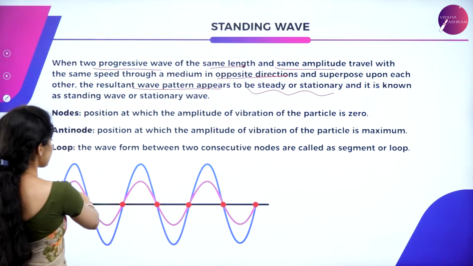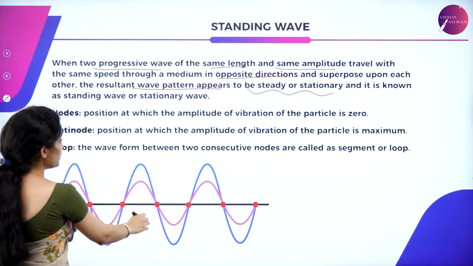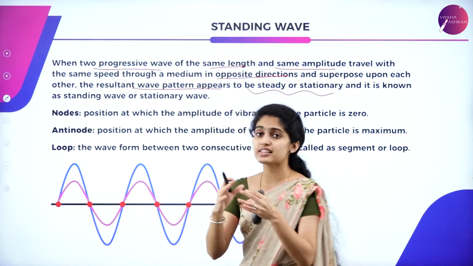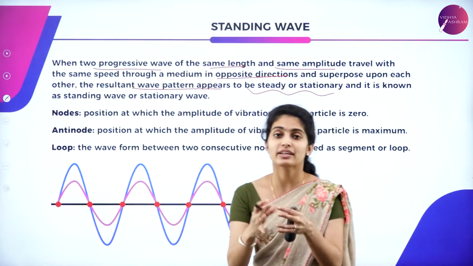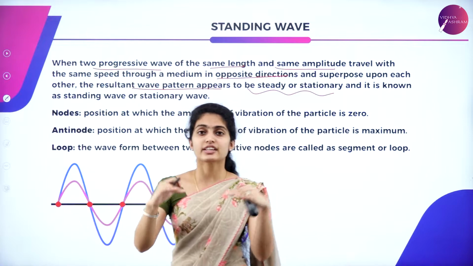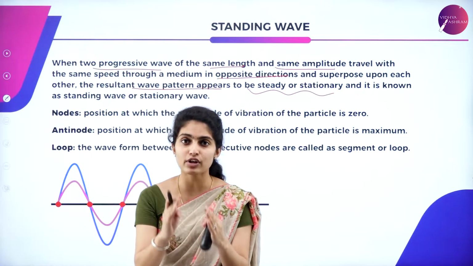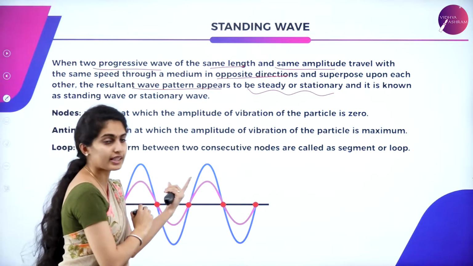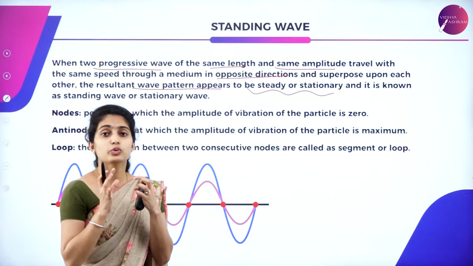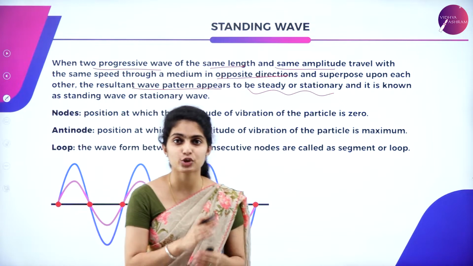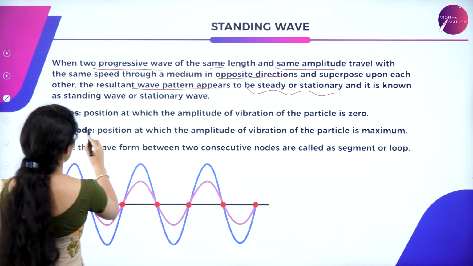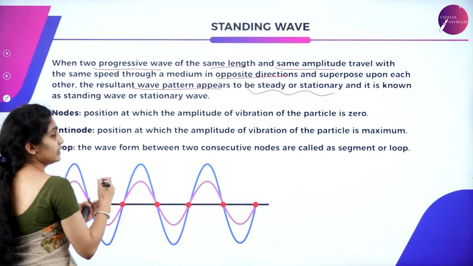Here you can observe there are two waves which are superimposing on each other, wherein there is a slight difference in the amplitude. But in the case of the stationary wave, there is the same amplitude, the same velocity as well as the same wavelength. So when it superimposes, the resultant wave is said to be a steady one or a stationary one. Here, it consists of certain terms.